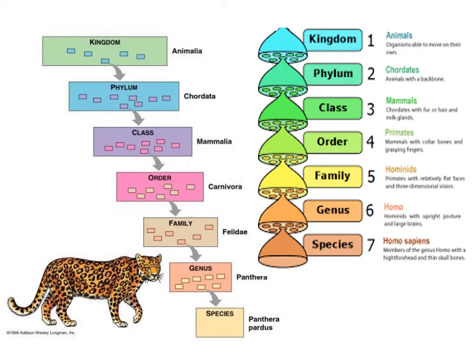So this is how Panthera pardus comes into being. Kingdom, Animalia, so based on all animals. So it's the general characteristics that are taken into account. In this slide, I'm sharing 2 species. One is Homo sapiens, the other one is Panthera pardus. Kingdom Animalia. For Homo sapiens also it is kingdom Animalia.